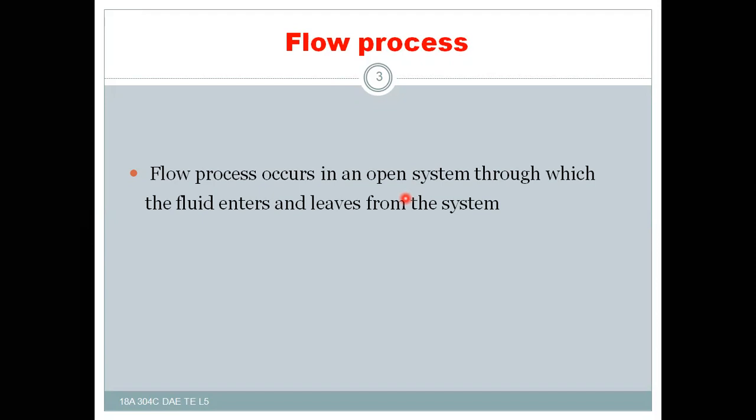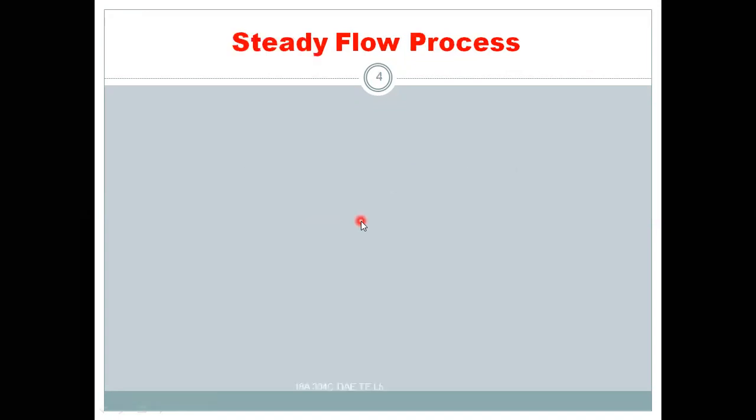So the flow process will occur only in case of an open system, where there is a transfer of energy as well as matter to the surroundings or into the system from the surroundings. So the flow process occurs only in an open system, through which the fluid enters and also leaves the system.